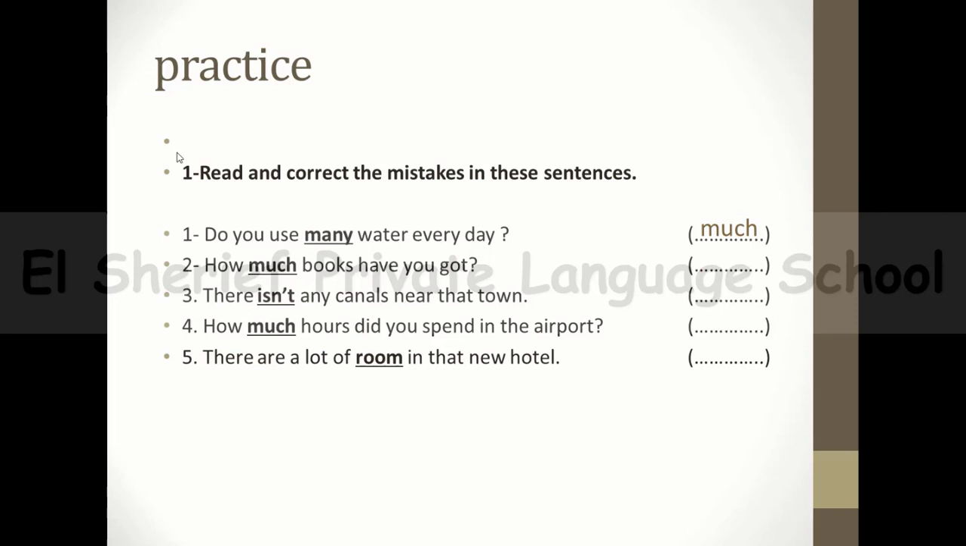And number 2, how much books have you got? Books, of course, it's how many books have you got. Number 3, there isn't any canals near the town. Canals, it's countable, plural, so I can't say there isn't, but I can say there aren't. There aren't any canals near the town. Number 4, how much hours did you spend in the airport?